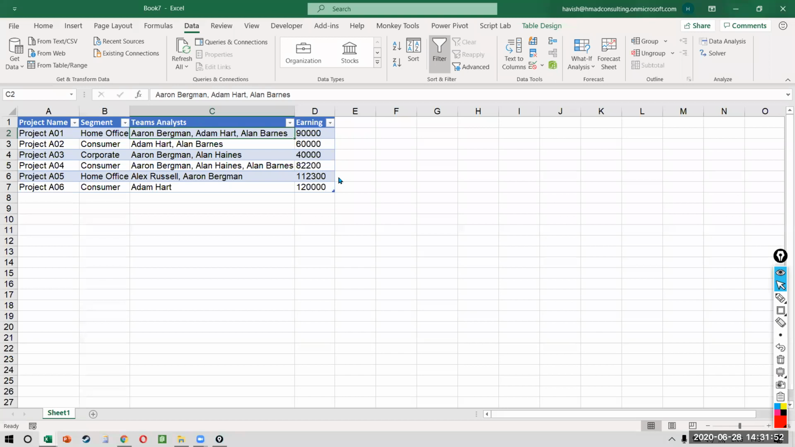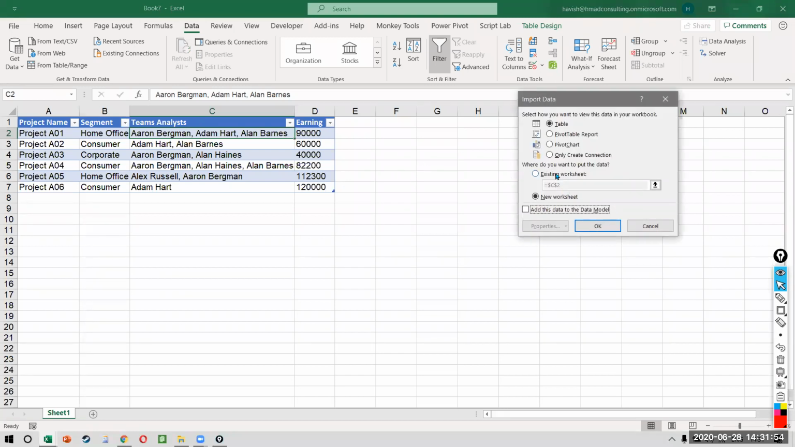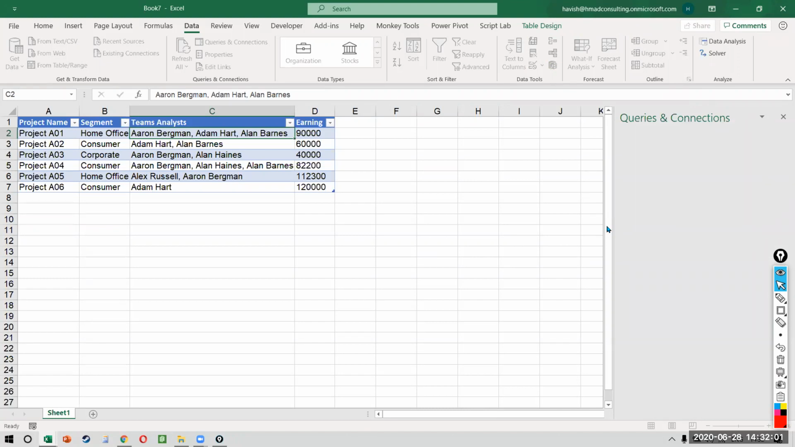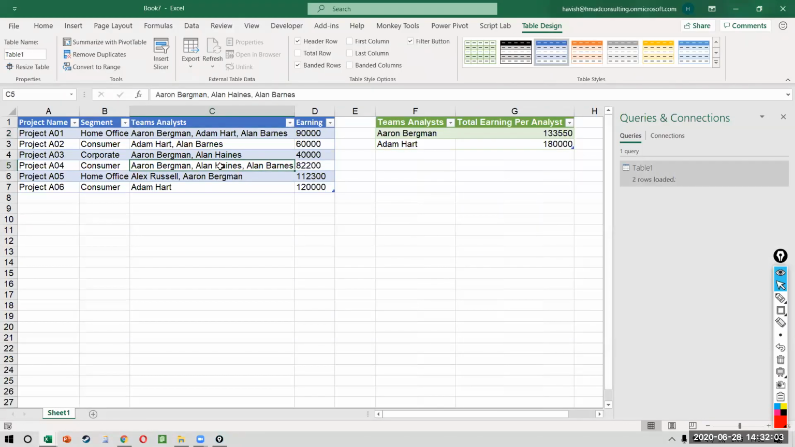And I want to load it on the same worksheet. So I'm loading it on the same worksheet in F1. And very nicely, this is your original data. This is the result that we wanted. But let's see what will happen if some data changes.